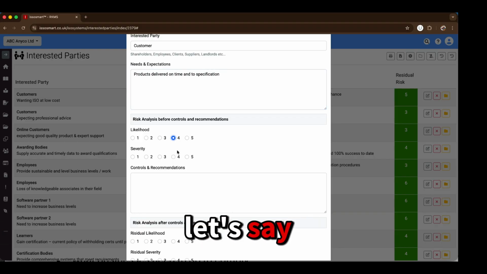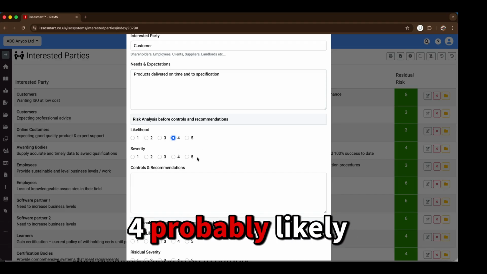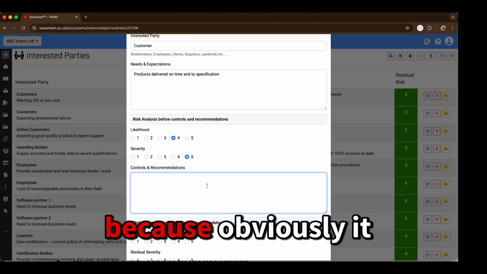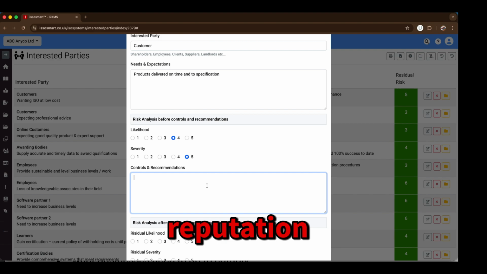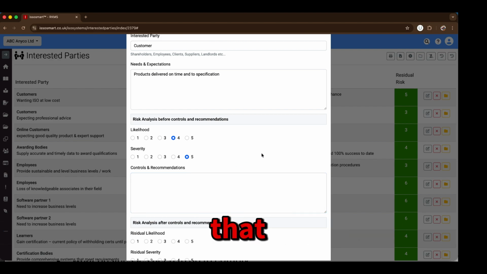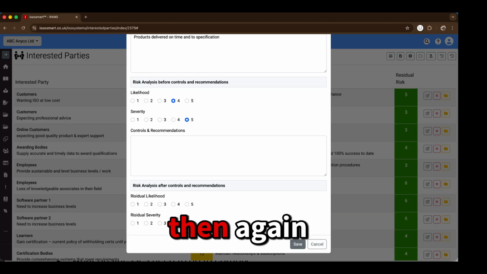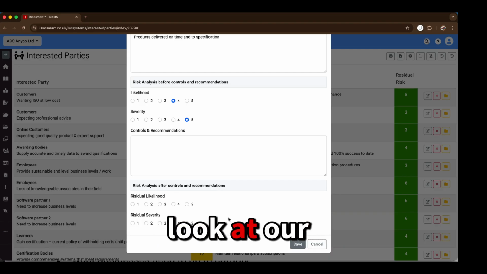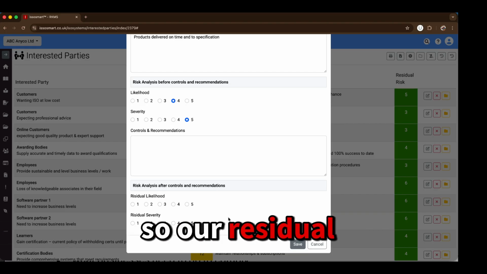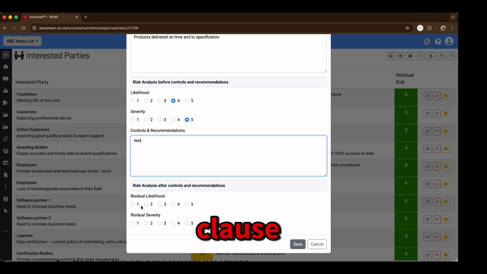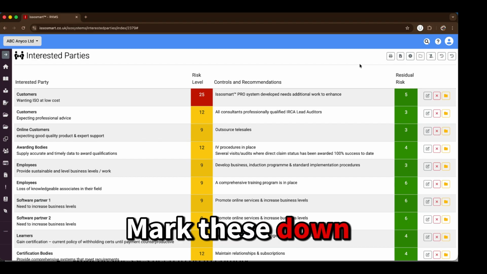So let's say if we don't have any controls in place, the likelihood is 4, probably likely to happen. And the severity could be quite significant because it would damage our reputation, customers wouldn't come back, things like that. We could then put some controls and recommendations in place and look at our risk analysis after that, so our residual risk. But that is more later on in a future clause. So just for now, because it won't let me save it, I'm just going to put test and mark these down so I can click save.